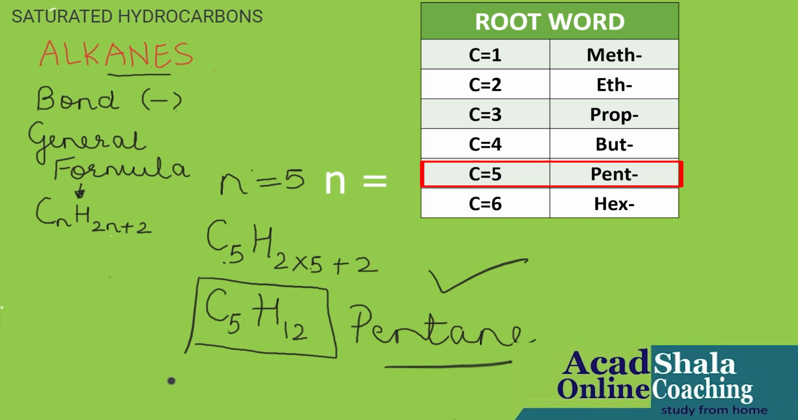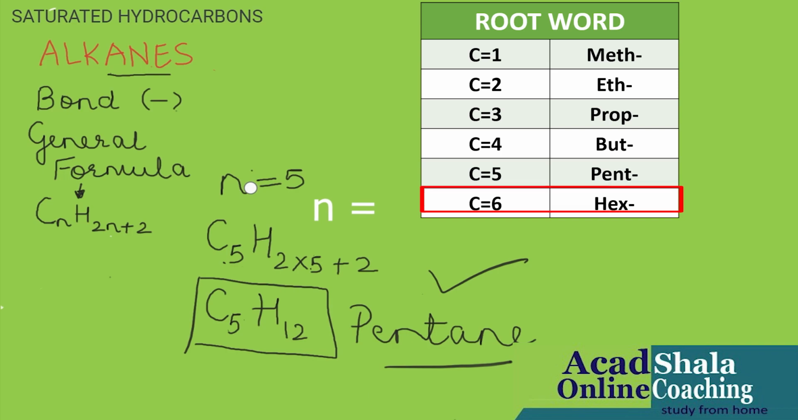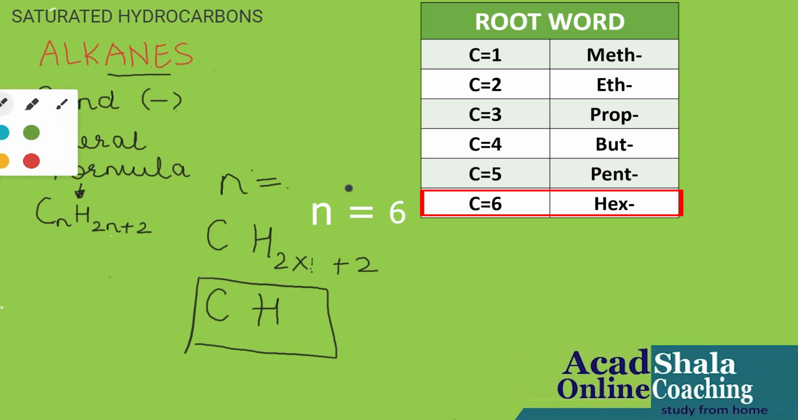Let us do the last one. Quickly do it, children, on your own. Now you must be very expert in doing it. So please do it, children. Let us do the last one. I am doing it till 6, that is hexane, but you can do it till 10 also. Please try it on your own also.